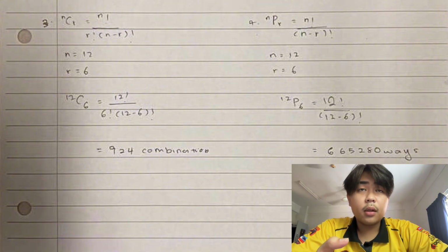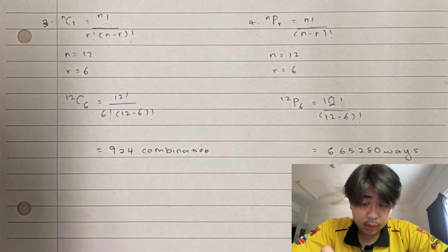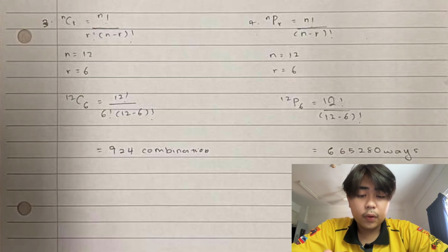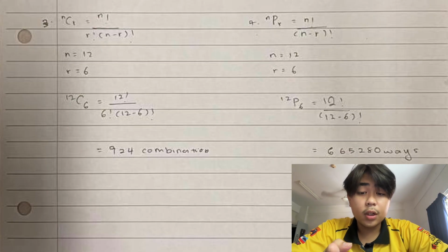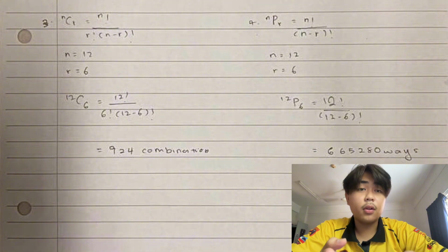Same as question number 1, we use the permutation formula. So n is 12 and r is 6. So 12P6 is 12 factorial divided by 12 minus 6 factorial, and the answer is 665,280 ways. So it has many ways, and that's the end of question number 3.